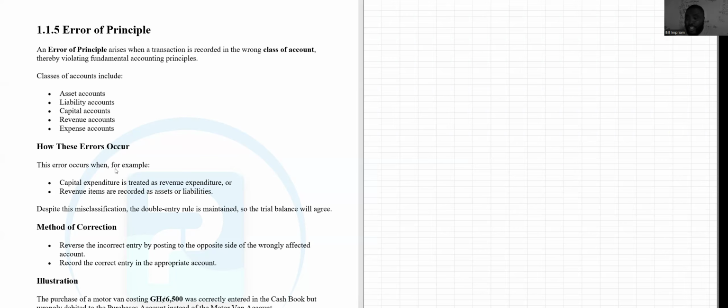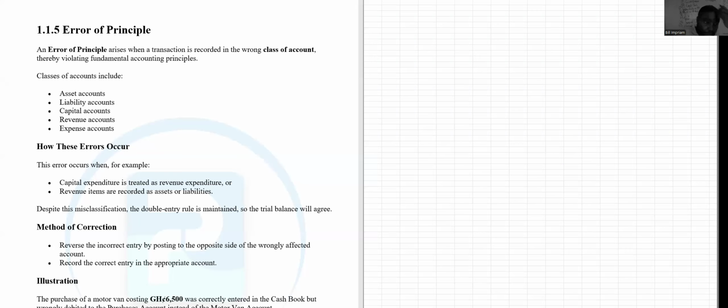If I sell plant, you can't record it in sales account. Sales is sale of goods that I buy for resale. So if I sell inventory, that is what we call sales. But if I sell anything else, that is what we call that item's sale account.